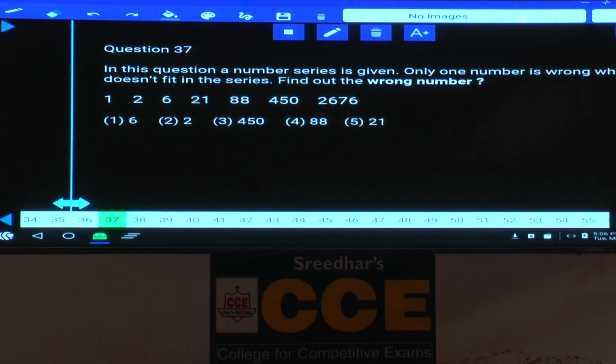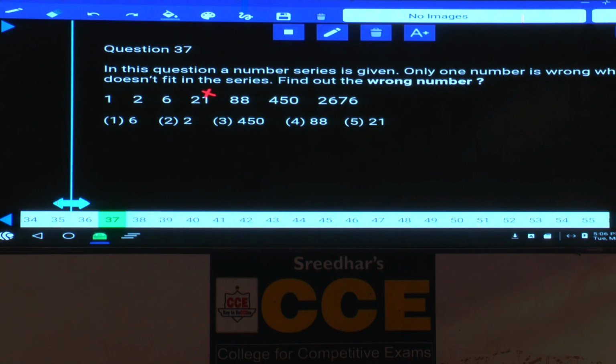Then 37: 1, 2, 6, 21, 88, 450 and so on, now 2676. As the numbers are increasing at a very fast rate, it must be product or combination, and 6 and 21 cannot be written as a product, hence it must be a combination.